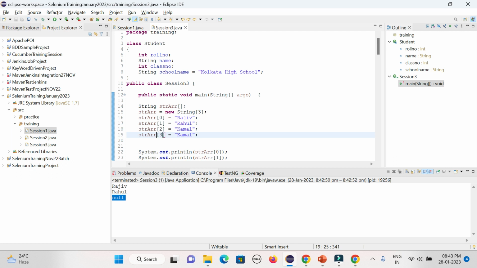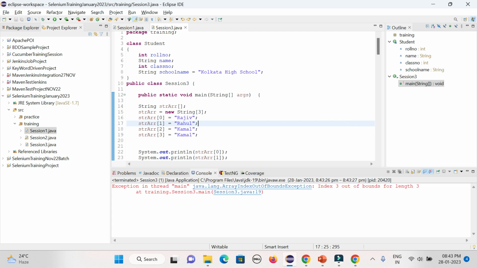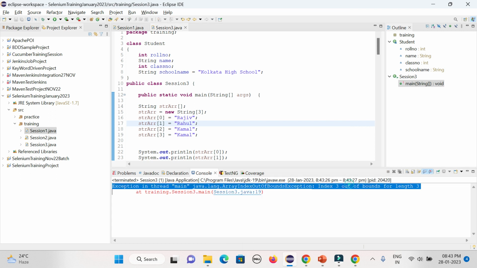So at compile time there is no error and it is working fine, but during runtime it will throw the error. That is called a runtime error. You could see exception in main thread, index 3 out of bounds for length 3, because the array length is 3, so 0, 1 and 2 it can handle, but not beyond 2. During runtime your program will know your size is 3, but you want to define an element at the fourth position, so it will throw the error.